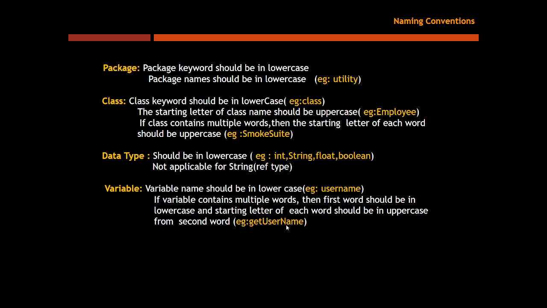You can see here, getUserName: get is one word, user is one word, and name is one word. Get is completely lowercase, and in user and name, the first letter is uppercase. We should define the naming convention for variables like this.